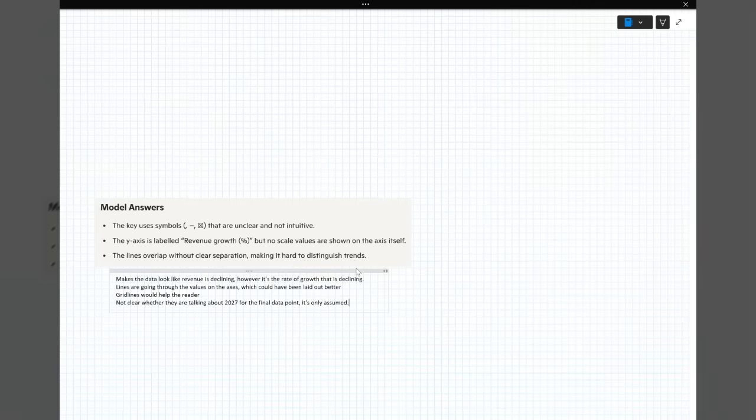Lines are going through the values on the axes, and that's where downloaded games are. I think that's untidy. So they could move that 2024 lower or above the axes, just get it out of the way because it's in the way of that graph. So if we wanted to do some predictions, we'd find that quite hard. And then finally, for me, it's not clear whether they're talking about 2027 for that final data point. They do go up in twos, I accept that. But for that last year, I'd have liked to have seen them put 2027 for their forecast.